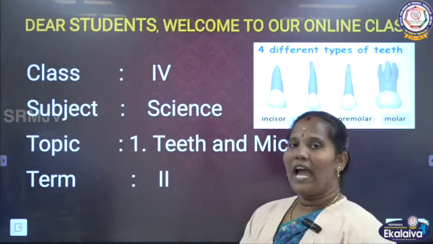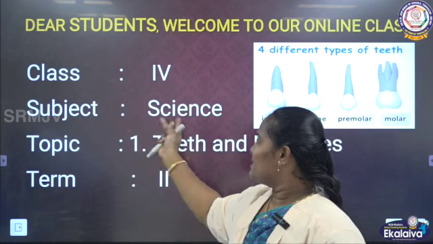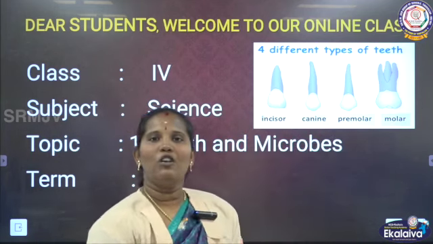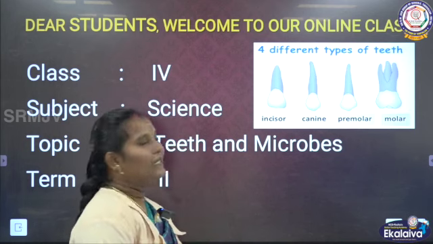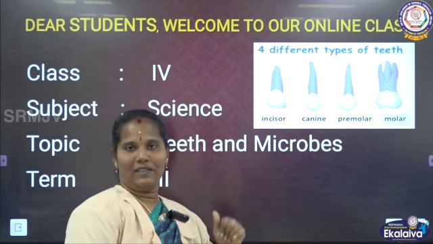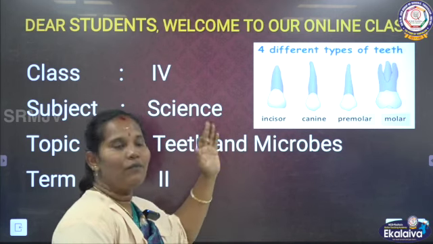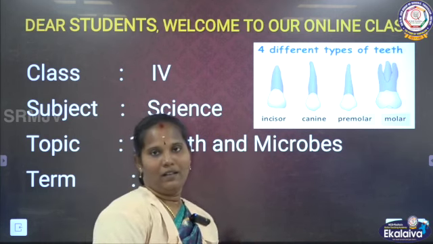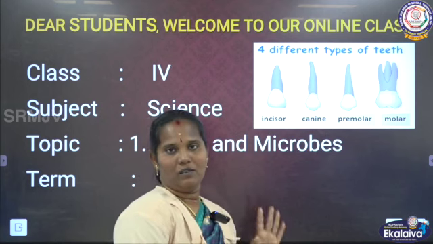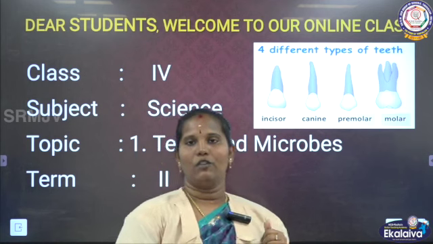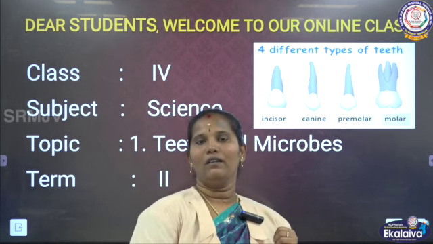Today we have to see class 4, subject is science, the topic name is teeth and microbes. In the last session we saw the two sets of teeth. Now in this session we have to see the 4 different types of teeth. We have 32 permanent teeth, and we can divide them into 4 categories.